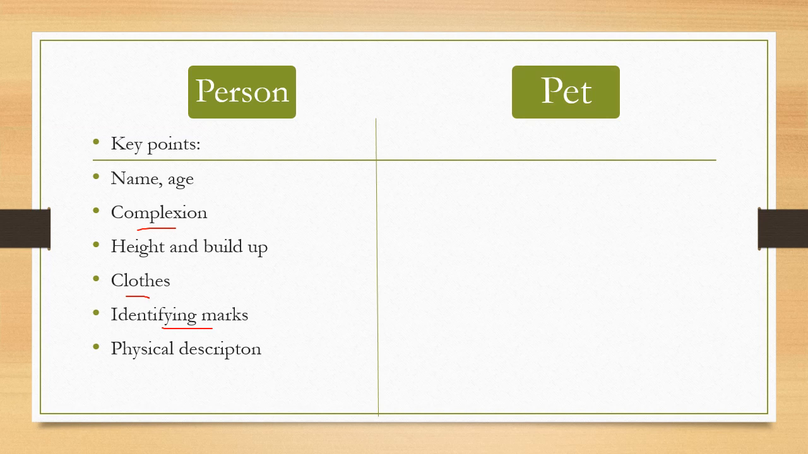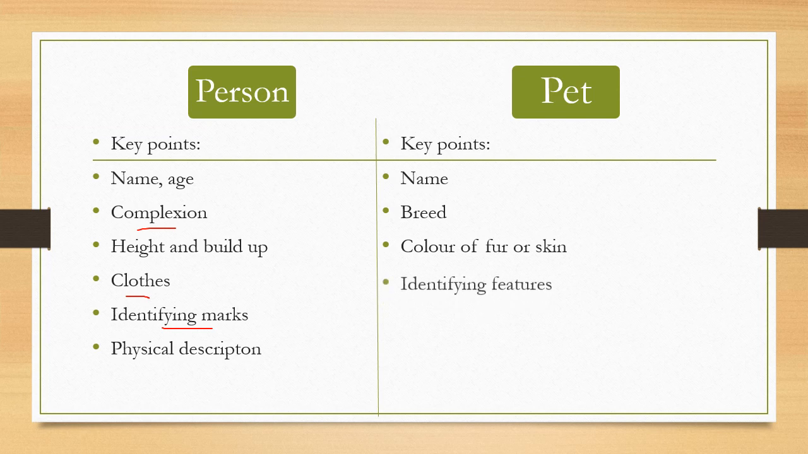The other category is pet. If a pet is lost, what should be the key points? Name of the pet, its breed, whether it is an American Bully or some other kind of pet, you may know better. Color of the fur or skin of that pet. Identifying marks: it is wearing a collar, a red collar, an iron belt or a leather belt.